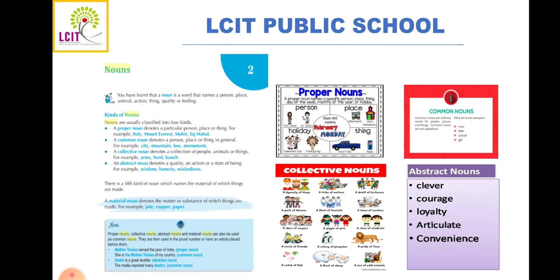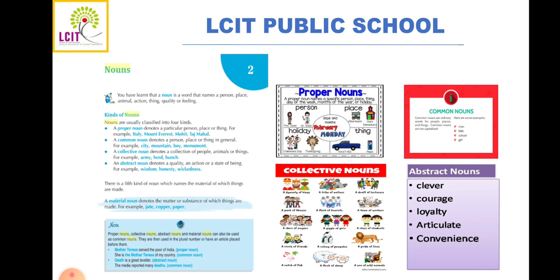Now the third kind of noun is collective noun. Now what is collective noun? By listening to the word collective, collection, yes, we have got some idea now, right? So what is collective noun? Noun that refers to a group, collection or gathering is called collective noun. For example, army, herd or bunch.